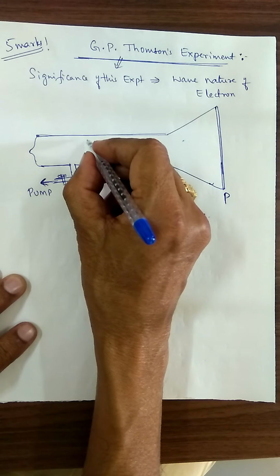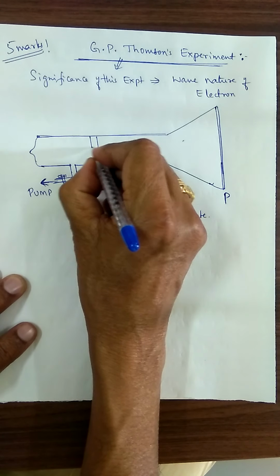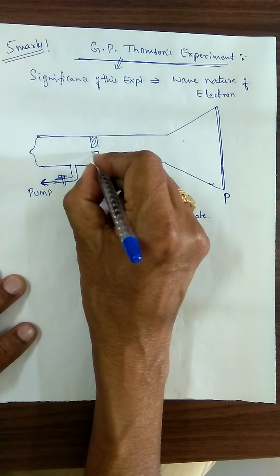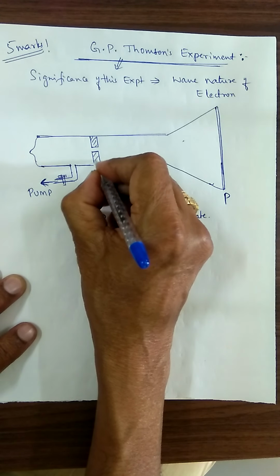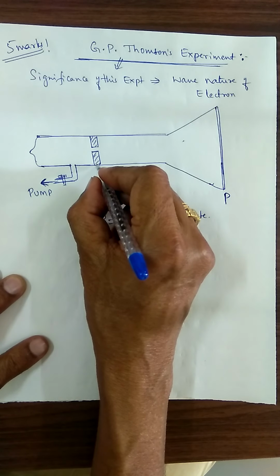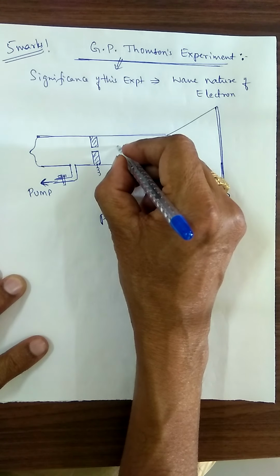Here, we are going to put one electrode. This is the slit, of course. It makes the electron beam straight, so that we get it like this. This is a slit. Here we are going to connect it to an anode.